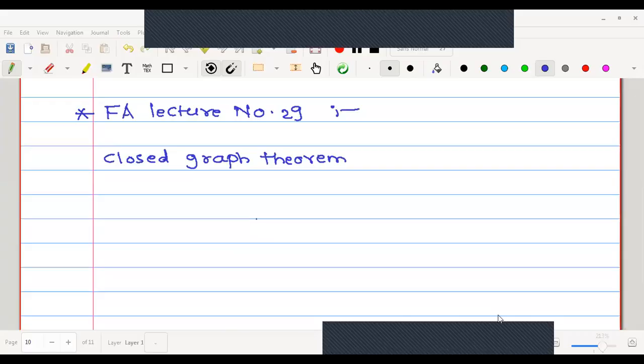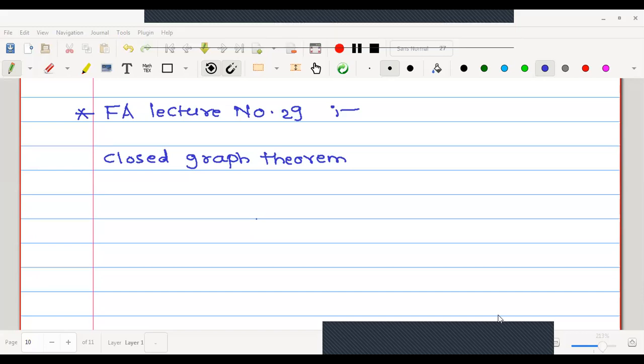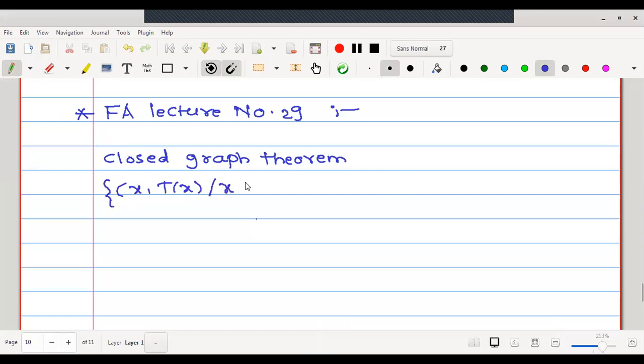In the last lecture, we have seen the basics which are required for us to understand the closed graph theorem. First, we have seen what is the graph. We know that a graph will be a collection of ordered pairs of the type (x, Tx). Therefore, this is called the graph of a mapping T, the collection of all ordered pairs (x, T(x)) on the condition that x is an element of the domain space, and it is denoted by TG. Also, we have seen the definition of a mapping being closed.